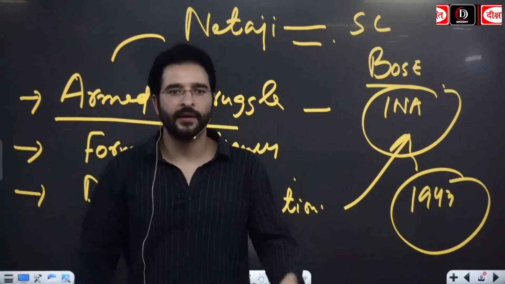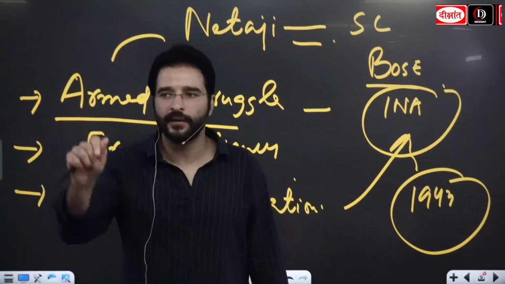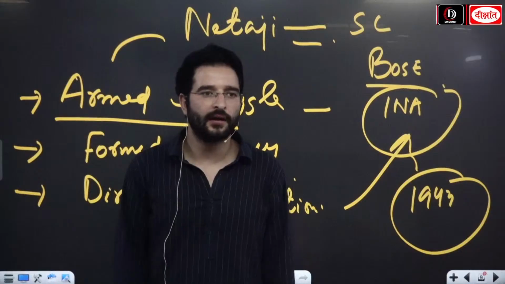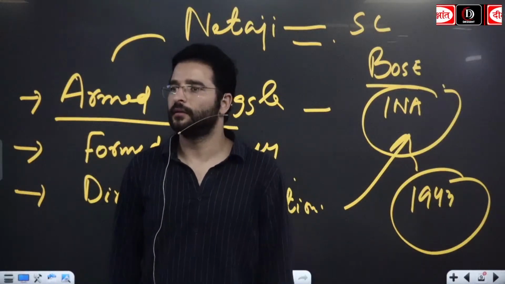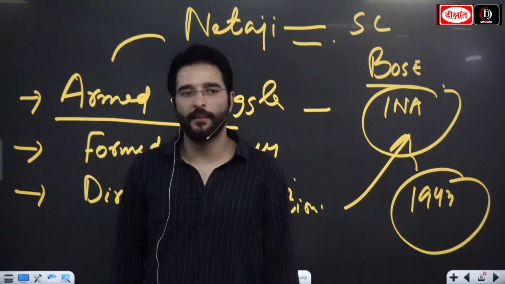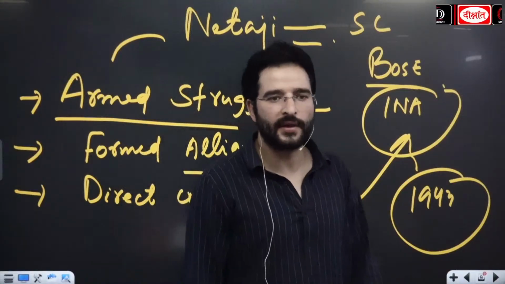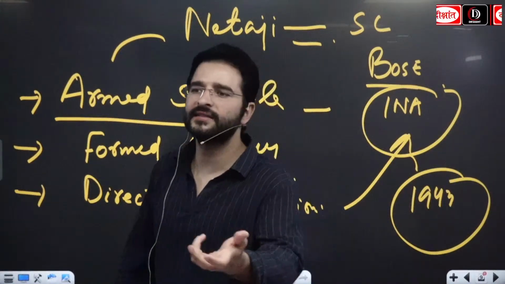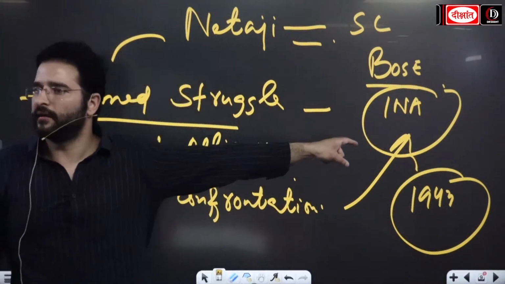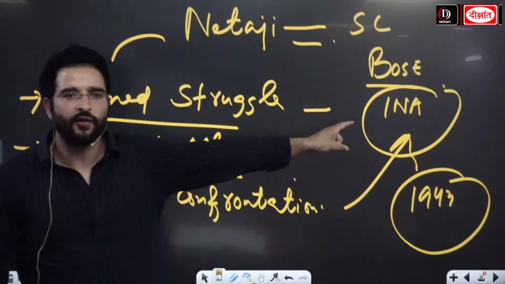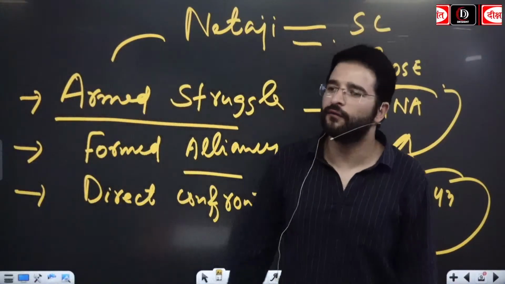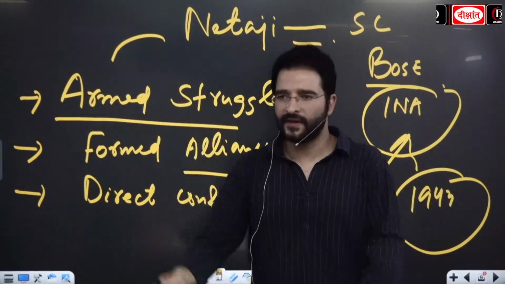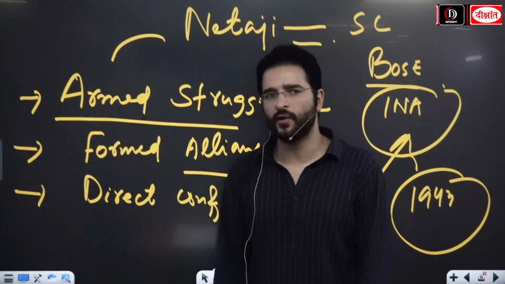So when that had happened, Gandhiji ने ये कहा कि ये पट्टभी सीतारामैया की हार नहीं है. This defeat is mine more than his. ये हमारी हार है. These were the words of Gandhiji. Then finally, SC Bose resigned and he led the formation of the All India Forward Bloc, which was a revolutionary group. And then he was put under house arrest.